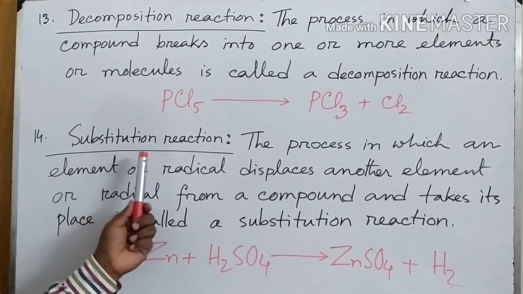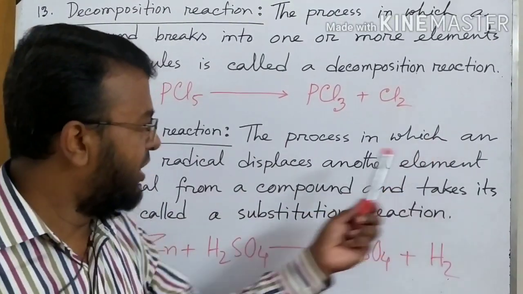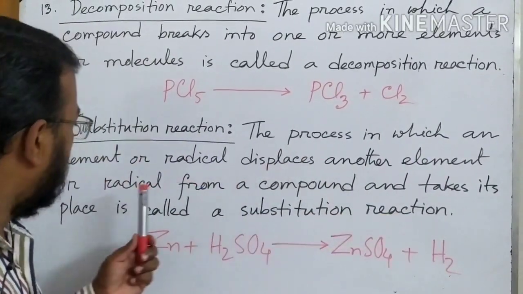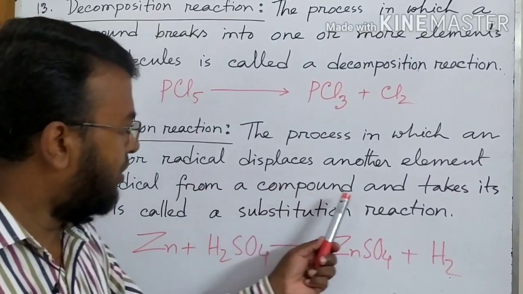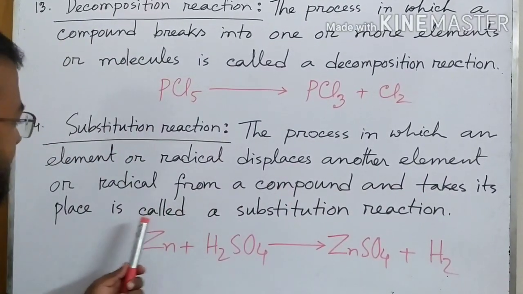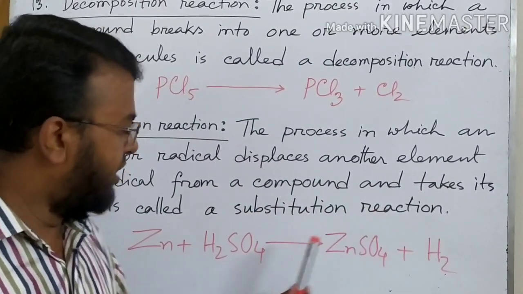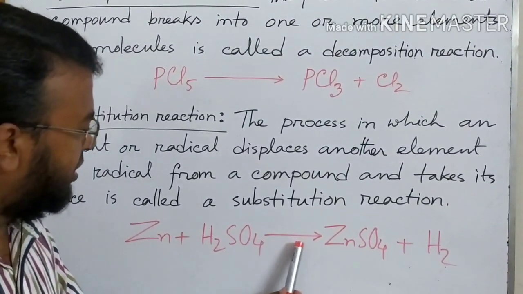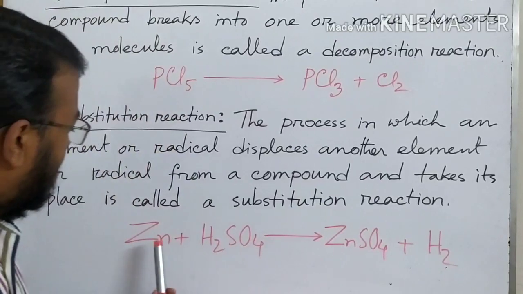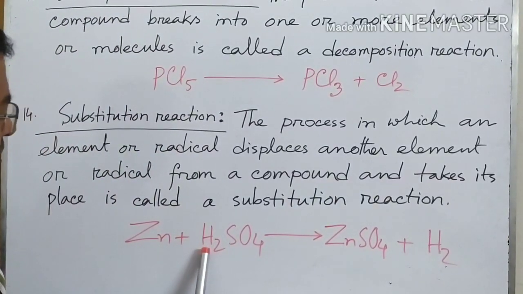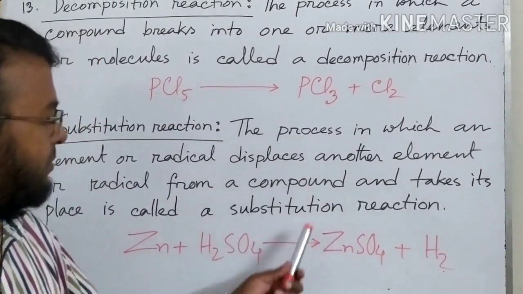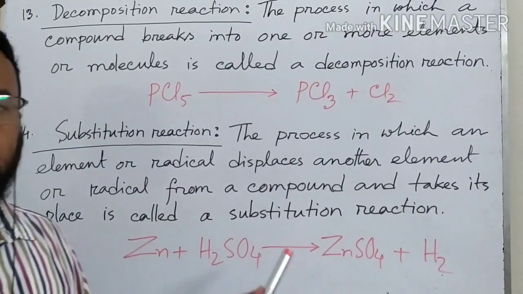Now substitution reaction, the process in which an element or radical displaces another element or radical from a compound and takes its place is called a substitution reaction. Here I have given the example zinc plus sulfuric acid, it produces zinc sulfate and hydrogen. So here zinc replaced hydrogen, then it produces zinc sulfate and hydrogen is separated. So this type of reaction is called substitution reaction.